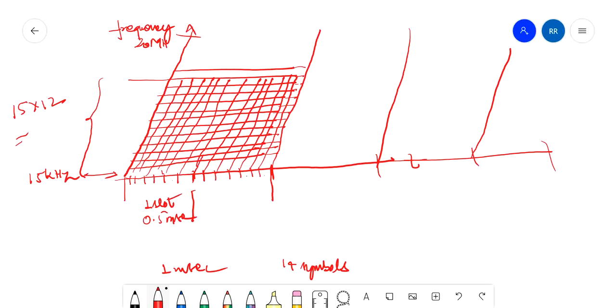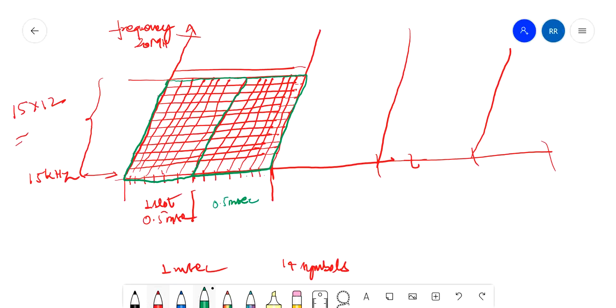Now this one slot on the time domain and 12 subcarriers on the frequency domain makes one resource block. This is one resource block, right? Understood? And this is also one resource block. So 0.5 millisecond on the time domain and 12 subcarriers on the frequency domain makes one resource block.